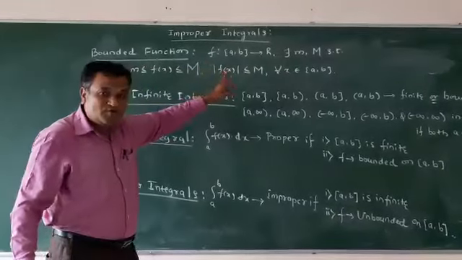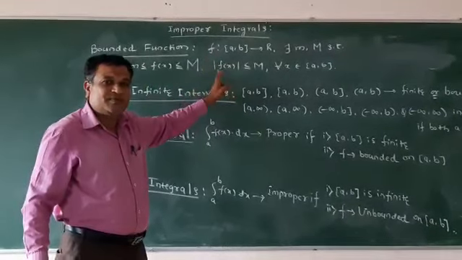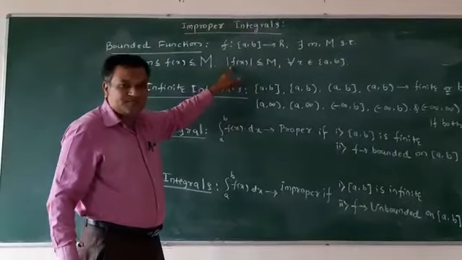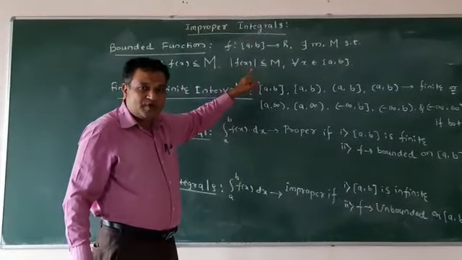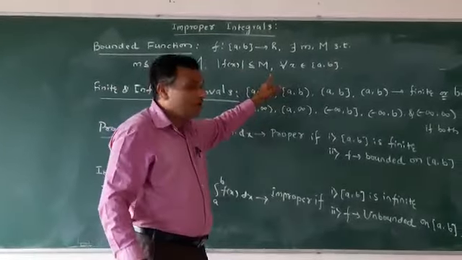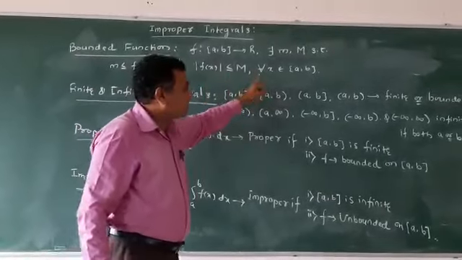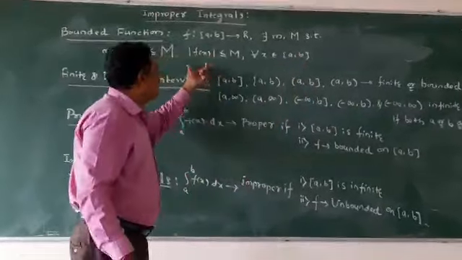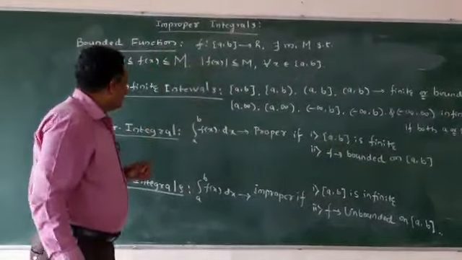Okay, if you put modulus, so modulus stands for minus M and plus M, so that is lower bound and upper bound. It is also represented as modulus of f of x is less than or equal to M, for every x belonging to the closed interval [a,b]. Okay, so this is a bounded function.